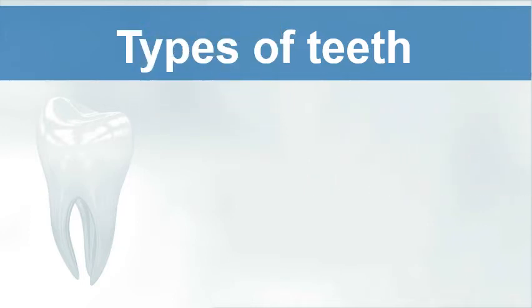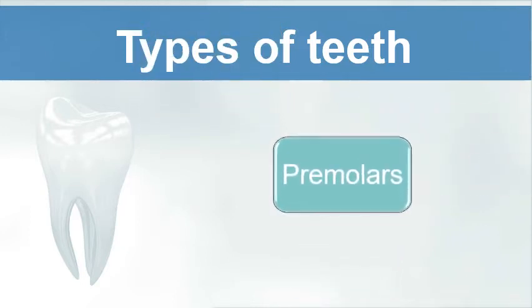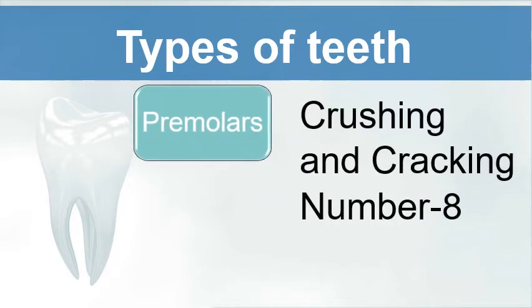Next type is premolars, which can be used for crushing and cracking. Whenever we need to crush or crack any food such as a walnut, it can be cracked with the help of premolars. No solid food can be cracked with canines or incisors. We always use premolars. They are 8 in number, 4 in the upper jaw and 4 in the lower jaw.